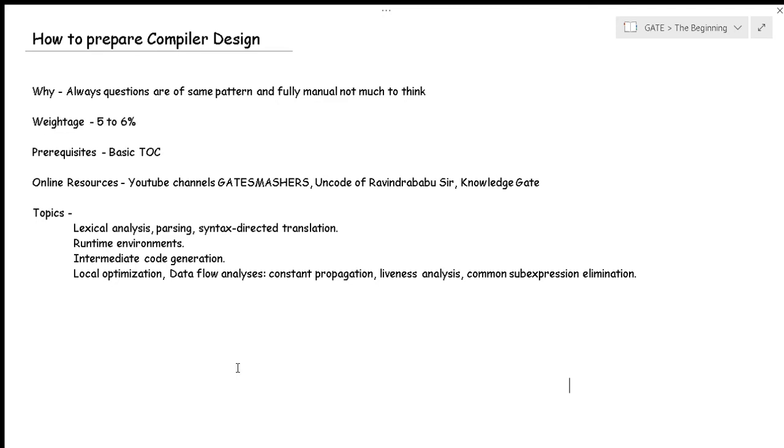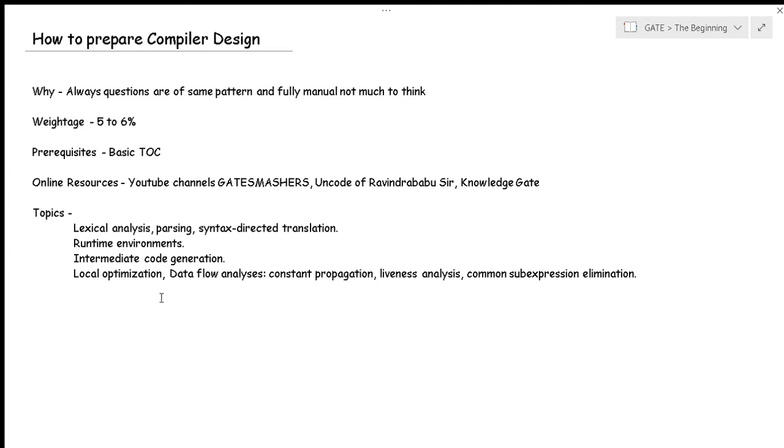Now, one of the prerequisites we can say is the basics of TOC, because in parsing, the things are related to the grammars, right? The context-free grammars and other types of grammars. So it will be very beneficial if you know the TOC, because then you won't have to spend much time understanding the grammars from scratch, because you will be thorough with them already, right?